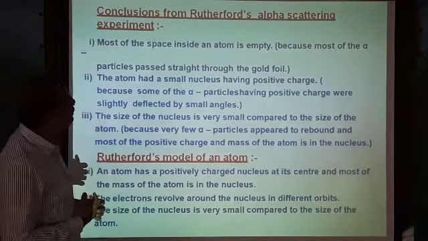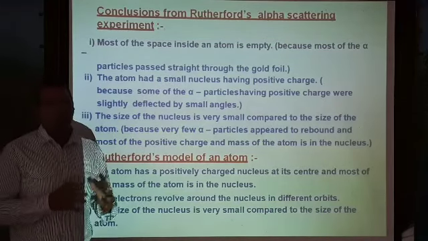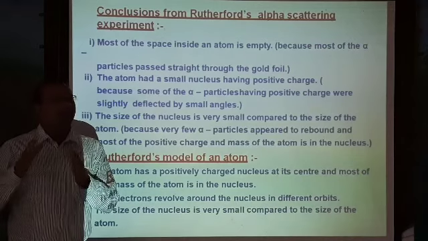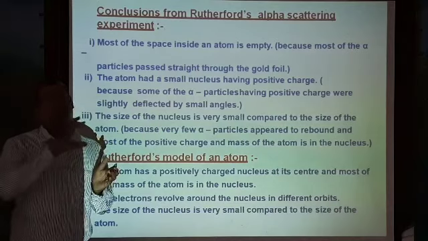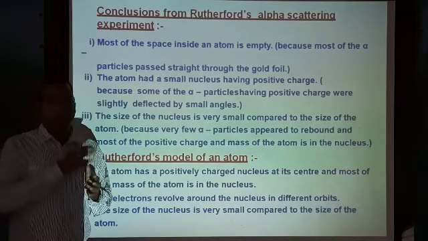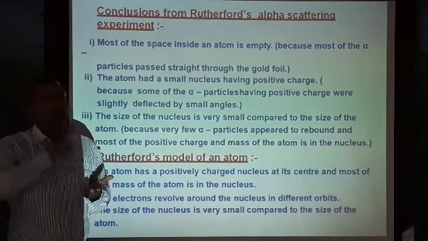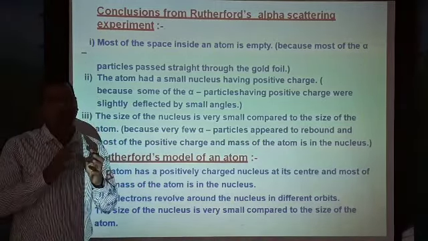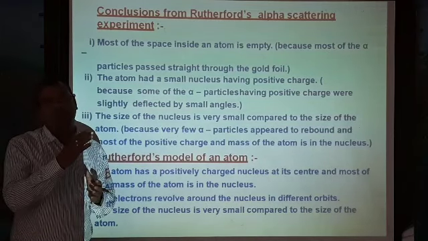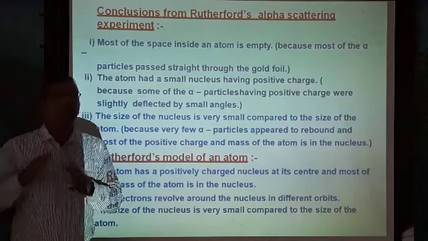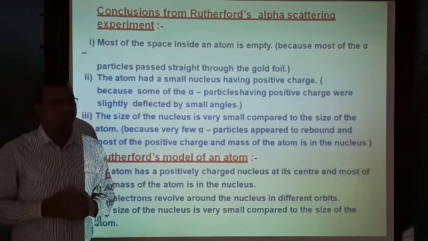Conclusions from Rutherford's alpha scattering experiment. In the last class we discussed how alpha particles move toward a gold foil. Most of the alpha particles pass through the gold foil, a few alpha particles are rebounded, and some are deflected through a particular angle. This is the observation we made during Rutherford's experiment.